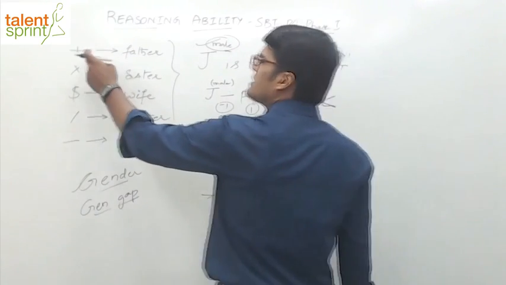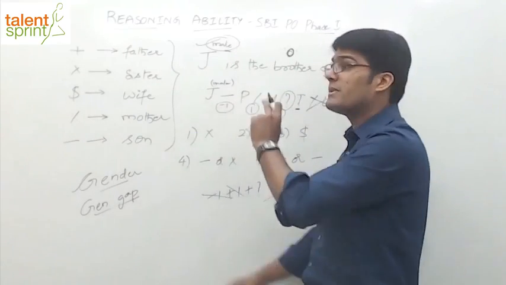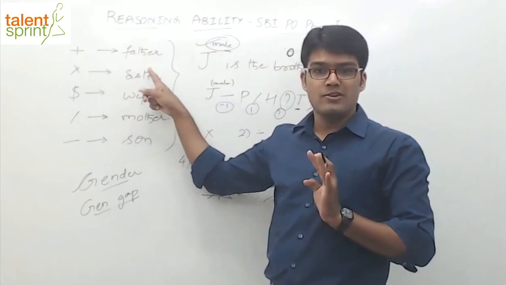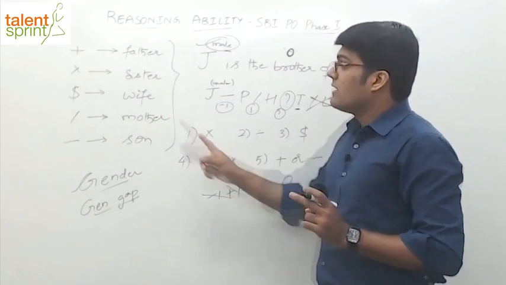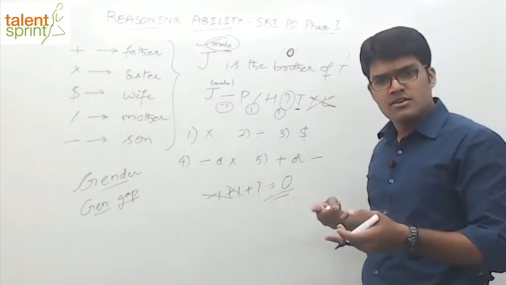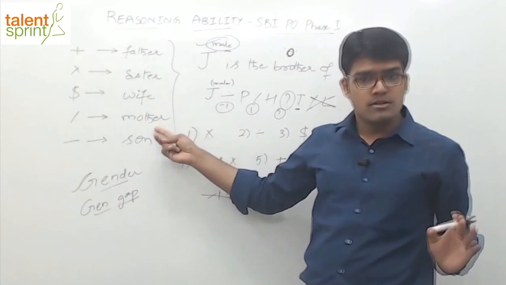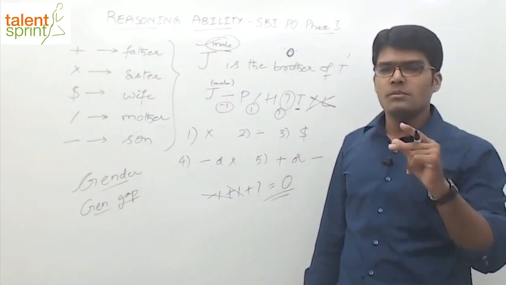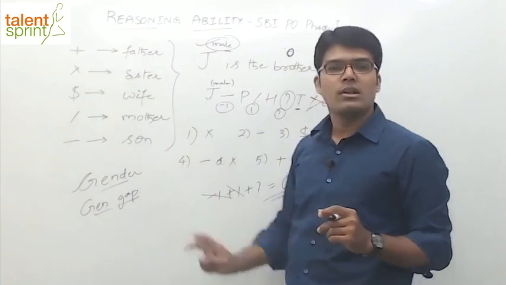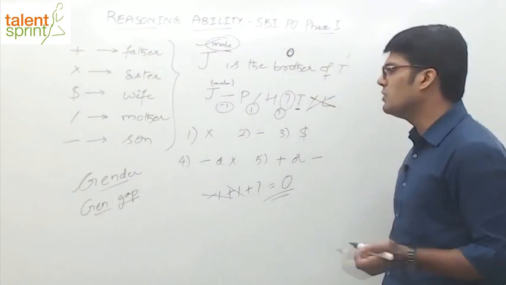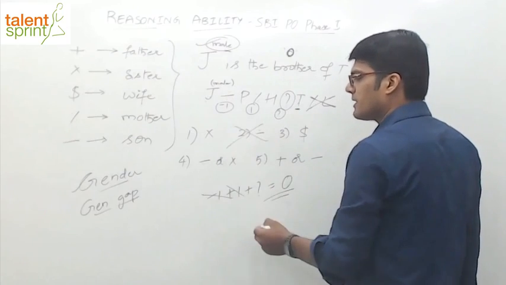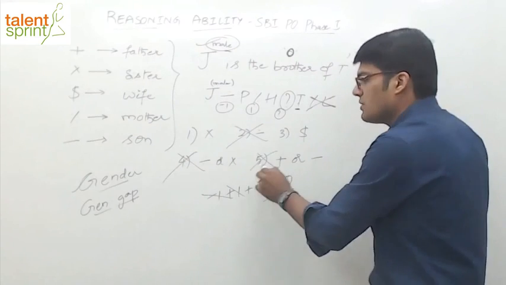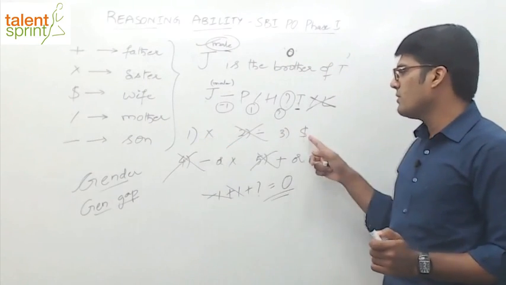Now look at all these relationships. Can the question mark be plus? No, because plus means father, and if it is father, gap will be 1. Into, possible. Into means sister, generation gap can be 0. Wife, possible. Wife means generation gap is 0. Mother, not possible. Generation gap is 1. Son, not possible because generation gap is -1. So the only possible answers here are into and dollar. It can either be into or dollar, which means second option is gone. Fourth option is gone because it cannot be division. And fifth option also is gone. Only two possible answers, either first one or the third one.